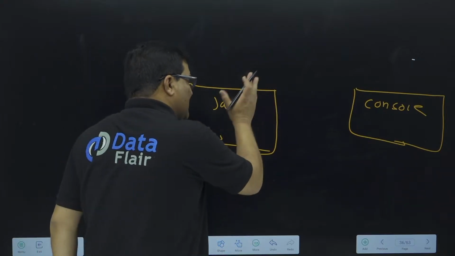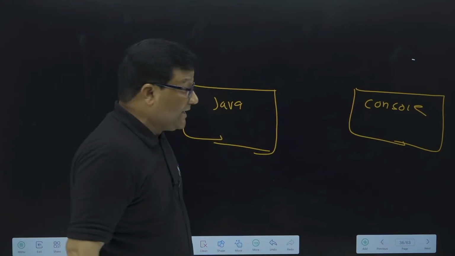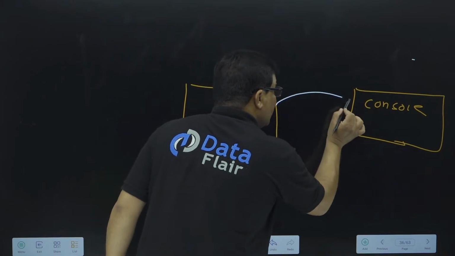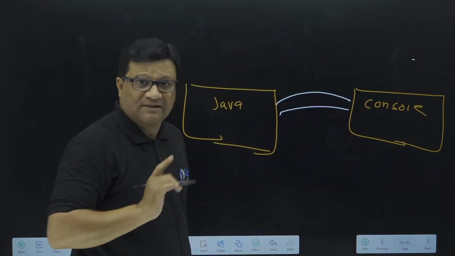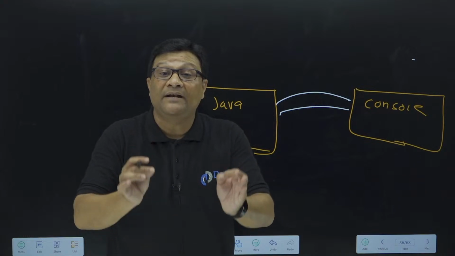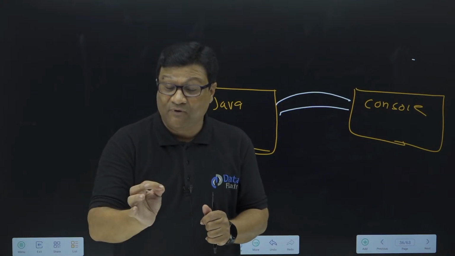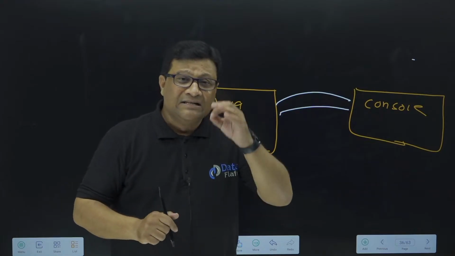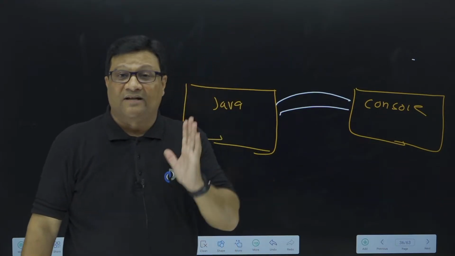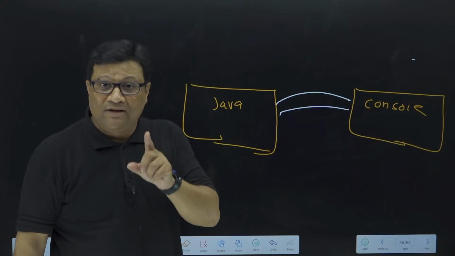So suppose we have a Java program. Please be focused on this. Suppose we have a Java program, and I need to print output on the console screen. So there is a mediator. You know the definition of stream? A sequence of data in binary format is called a stream. Again, I'm repeating. Listen to it very carefully if you want to answer in an interview. A sequence of data in binary format is called a stream.